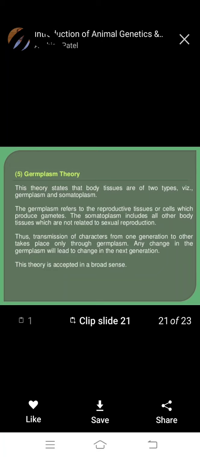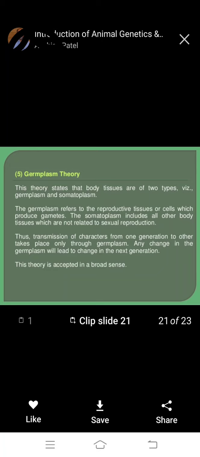Next, germ plasm theory. This theory states that body tissues are of two types, germplasm and somatoplasm. The germplasm refers to the reproductive tissue or cells which produce gametes. The somatoplasm includes all other body tissues which are not related to sexual reproduction.